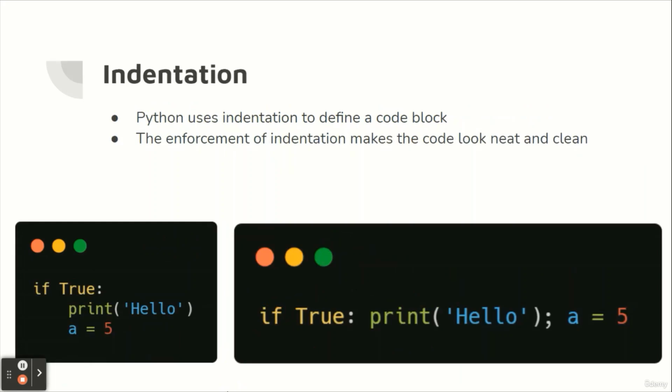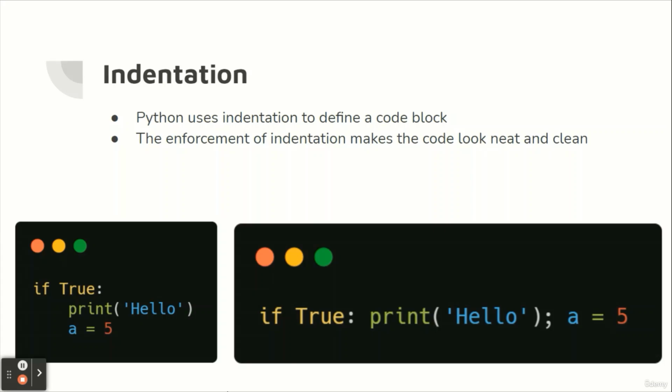Most of the programming languages like C, C++, and Java use braces to define a block of code. Python, however, uses indentation. A code block starts with indentation and ends with the first unindented line. The amount of indentation is up to you, but it must be consistent throughout that block. Generally, 4 white spaces are used and preferred over tabs.